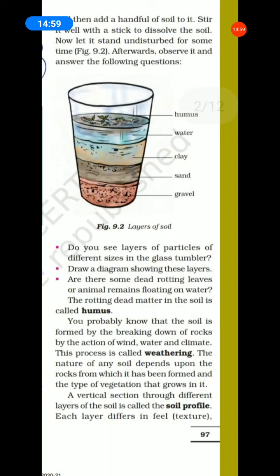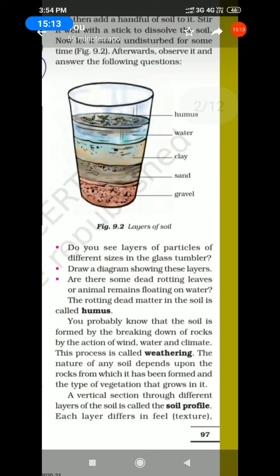The soil is formed by the breaking down of rocks by the action of wind, water and climate. This process is called weathering. All of you bracket the answer. It is a 2 mark answer.